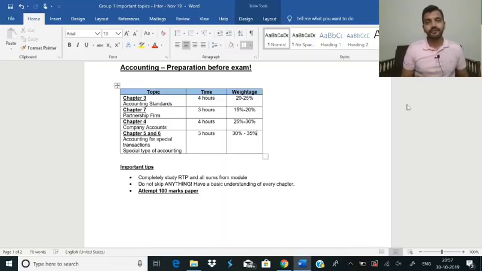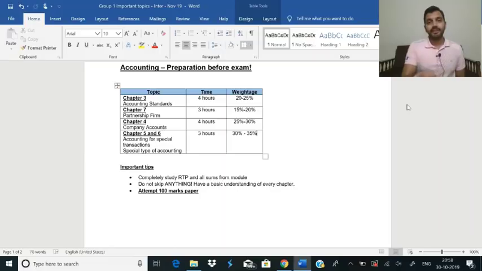Now for chapter 5 and 6, there are many sub chapters. Even if you're not able to practice each and every sub chapter out of these chapters, at least understand the format, at least do the sums from RTPs and your previous year question papers, because even if you do not, if there is a sum in the examination and you do not know how to attempt it, you will at least be able to start the sum, draw a few boxes, write a few steps, and there's going to be stepwise marking, and that is definitely going to help you.